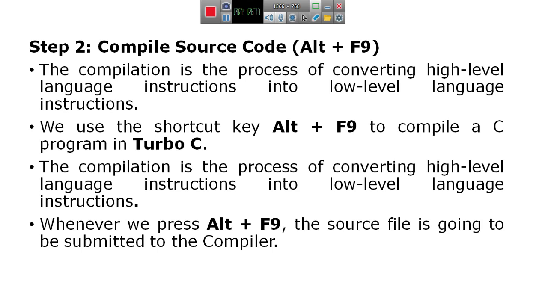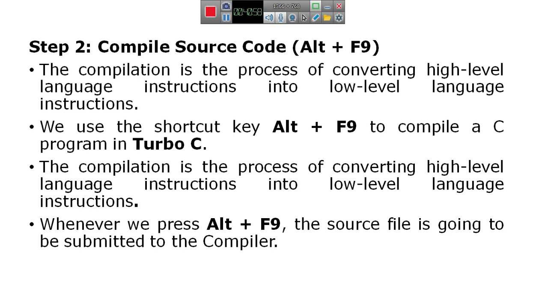That is the next stage. At this stage, the source code is converted into object code by the compiler for execution.